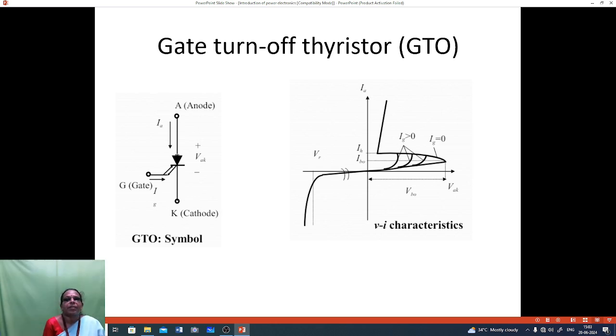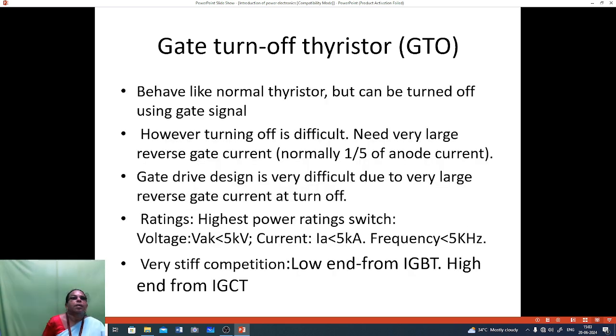When breakdown occurs, the current increases linearly. Turn on characteristics behave like a normal thyristor but it can be turned off using a gate signal. However, turning off is difficult and needs a very large reverse gate current, normally 1 to 5 of the anode current.